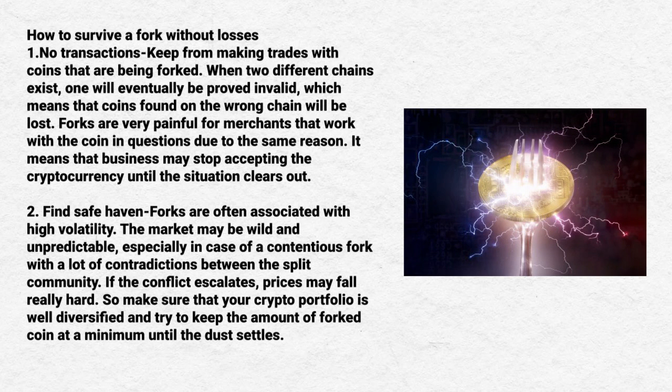1. No transactions. Refrain from making trades with coins that are being forked. When two different chains exist, one will eventually be proved invalid, which means that coins found on the wrong chain will be lost. Forks are very painful for merchants that work with the coin in question for the same reason. It means that businesses may stop accepting the cryptocurrency until the situation clears out.